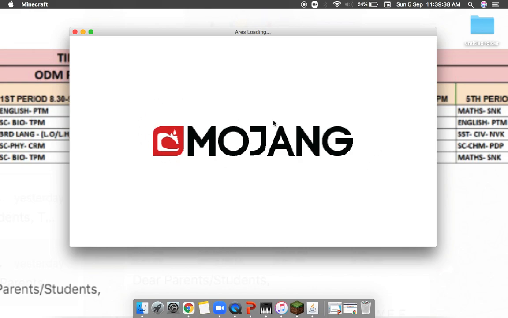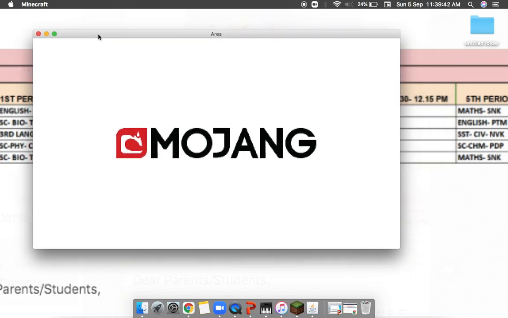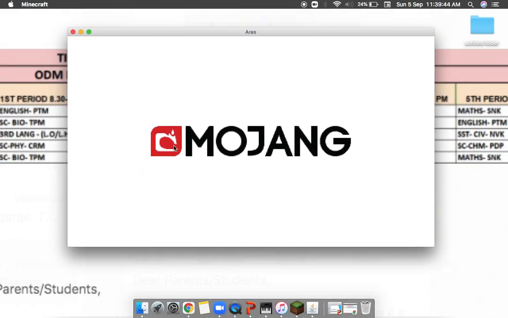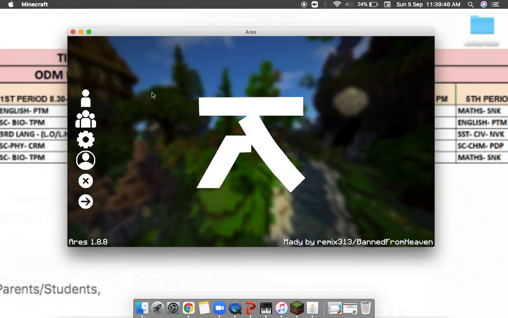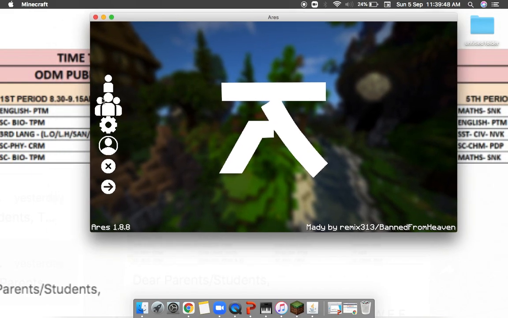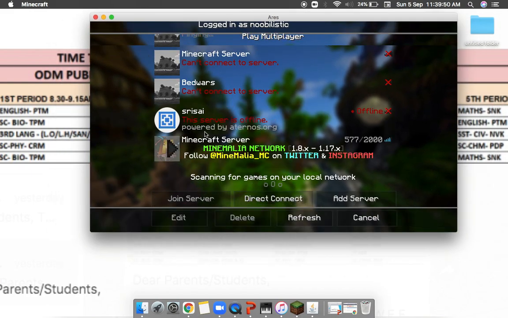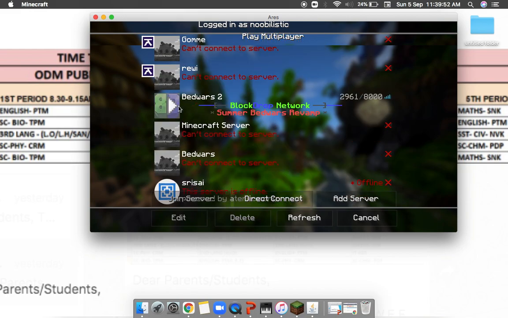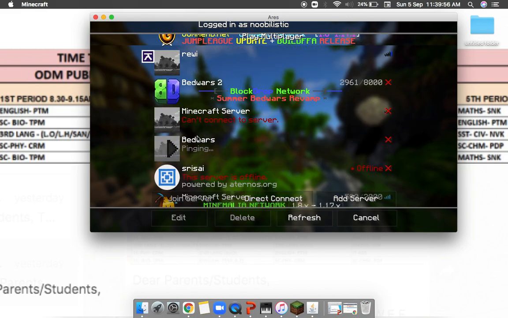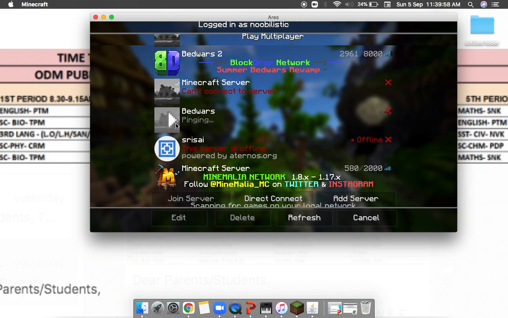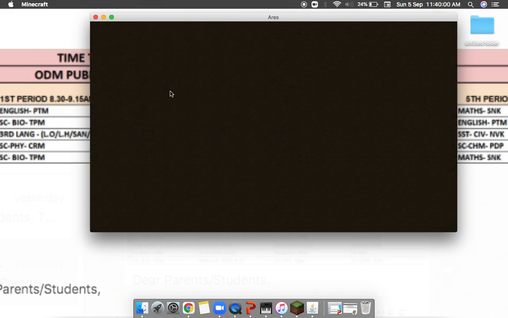Okay, so now I'll be showing you how to set your skin, all the cosmetics, capes, and all the mods. Mods is the most important thing. Okay, so now that we're in, we'll just go to the server real quick. Oh my god. Okay, it's this one.